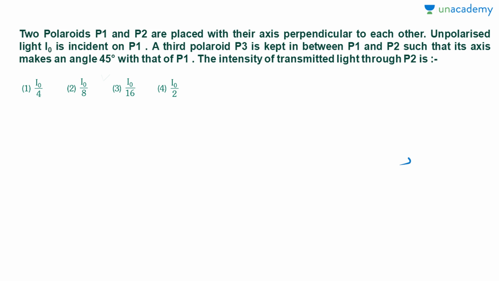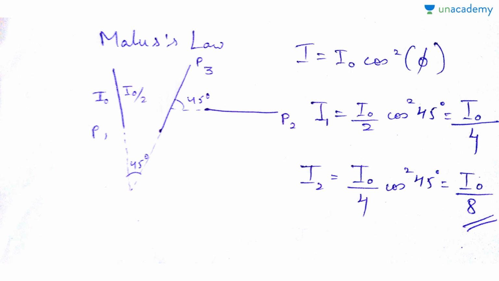The intensity of transmitted light through P2, it is asking what is the intensity. The 4 options are given. Now let us realize the solution of this problem through a diagram. So the main thing that we are applying here will be Malus law.